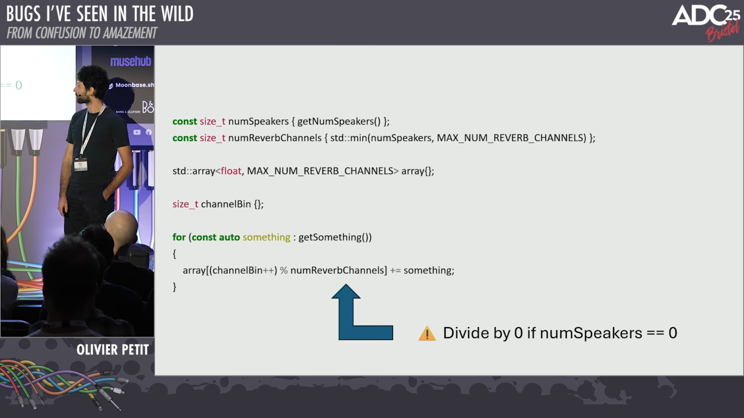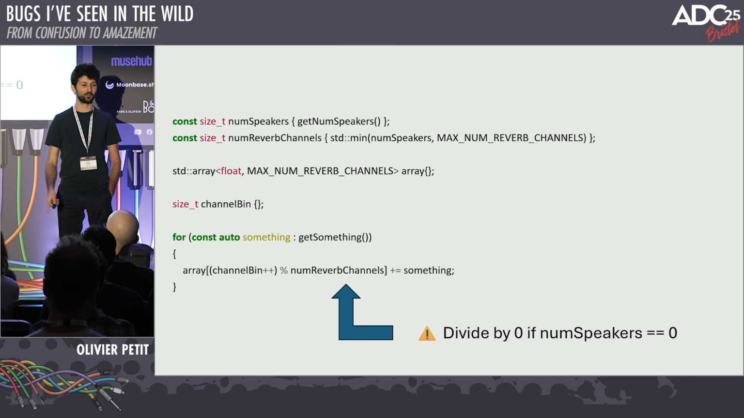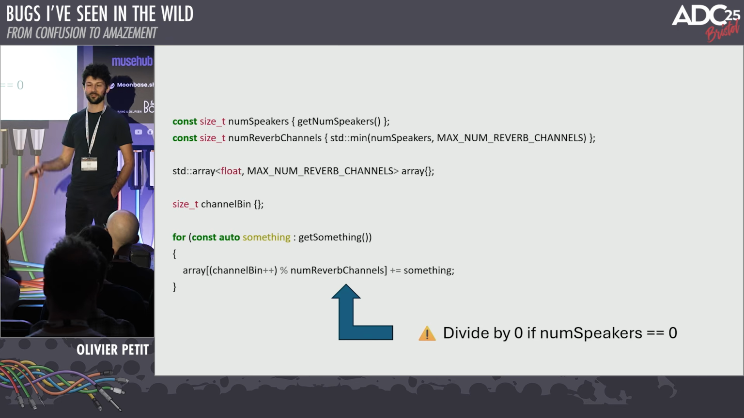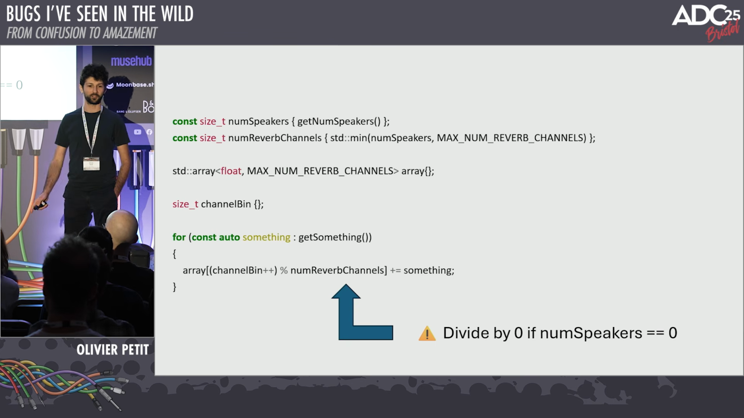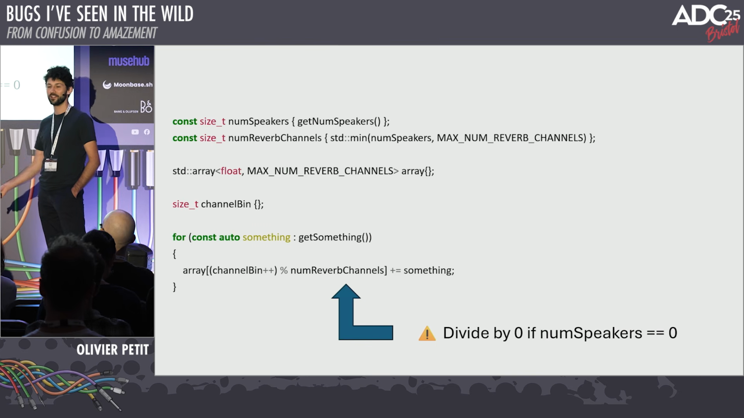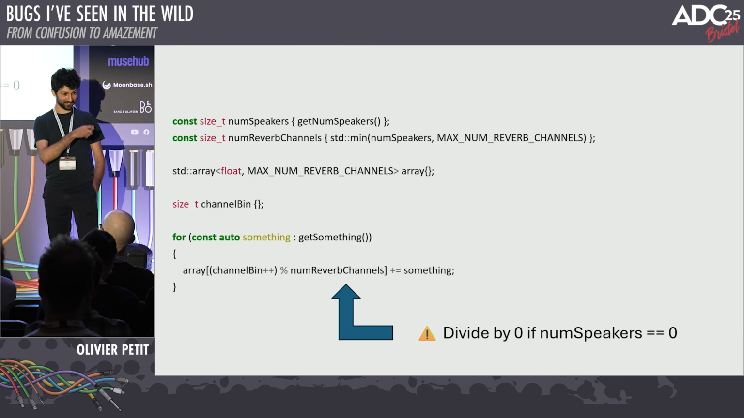And if the number of reverb channels happens to be 0, because we have no speakers, we have a divide by 0. So pro tip, when you're doing code reviews and you look for division by 0, the modulo is also a division. Who can tell me what happens in C++ when we have a divide by 0 with integer numbers? Okay, in practice, it's undefined behavior. According to the standard, it's undefined behavior, so nobody can tell you. In practice, what happens on most platforms? 0. Okay, gives you 0.